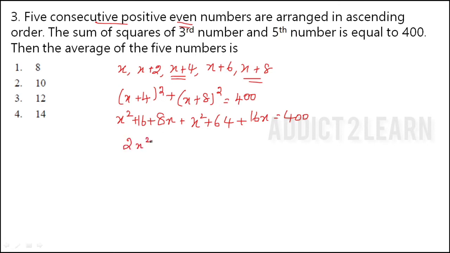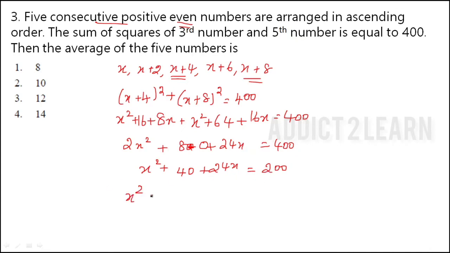So 2x square plus 80 plus 24x is equal to 400. So we can divide it by 2. Okay, x square plus 40 plus 12x, which is equal to 200. Okay, we can move this 200 to this side. Sorry, when we divide 24x by 2, we will get 12x. So x square plus 12x minus 160 is equal to 0.